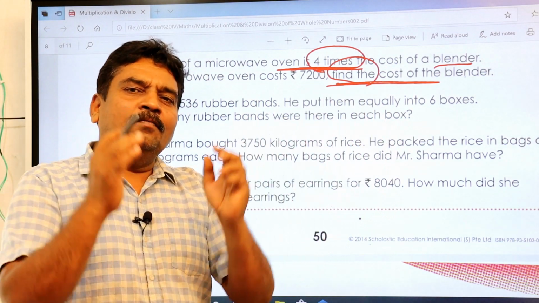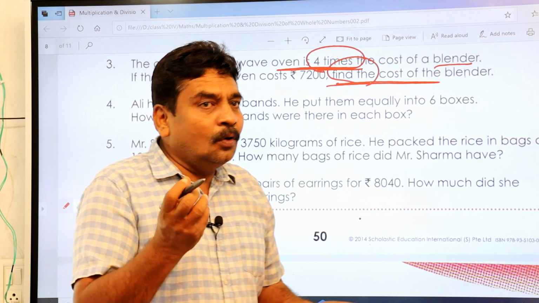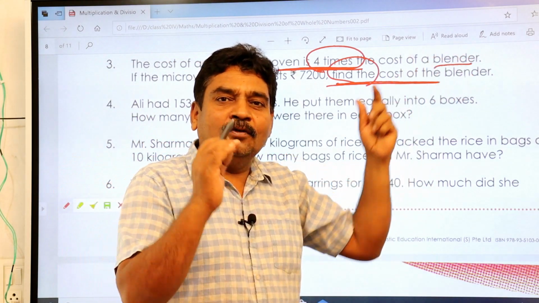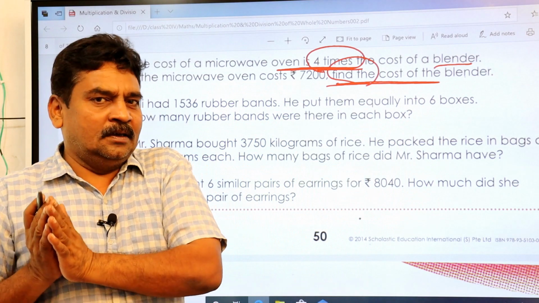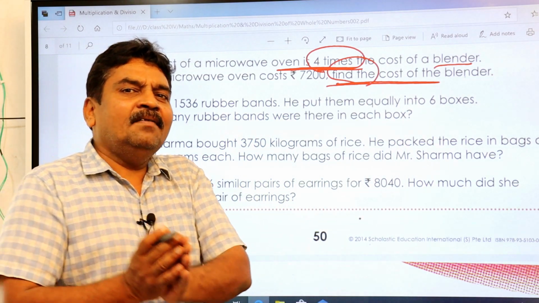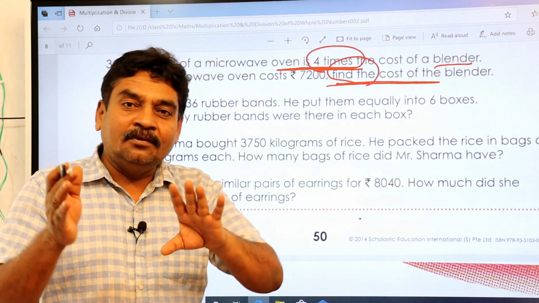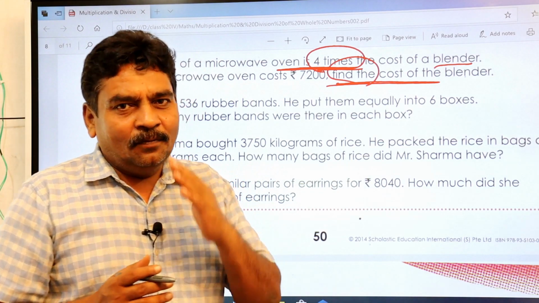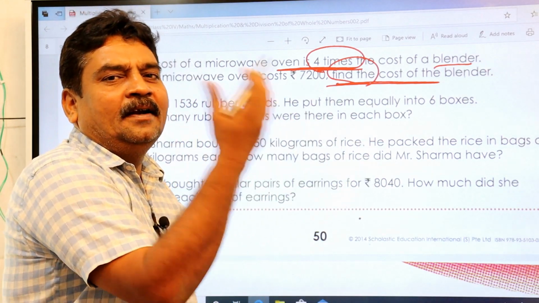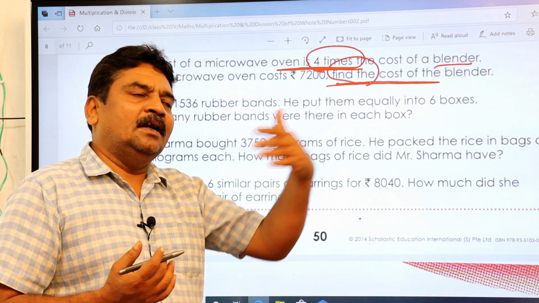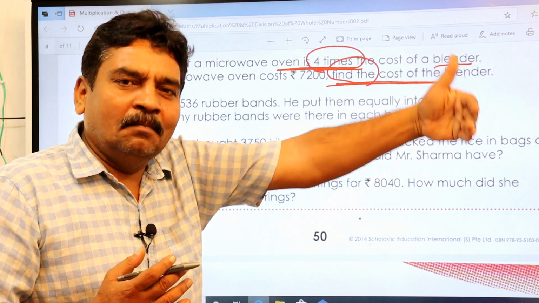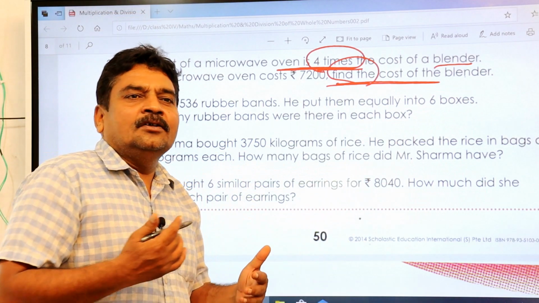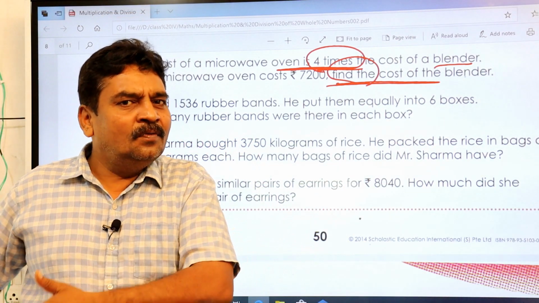So either you have to multiply. If you know the blender cost, then you multiply by 4 to get the microwave oven cost. If you have the microwave oven cost, then you divide it by 4 so that you can get the blender cost. That is the difference between multiplication and division. Multiplying means 4 times you are multiplying. Division means you are dividing by 4.